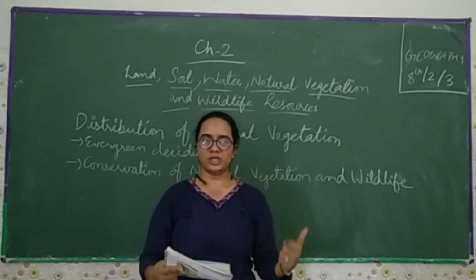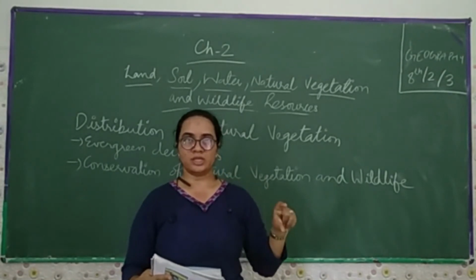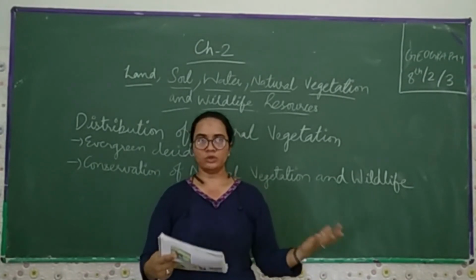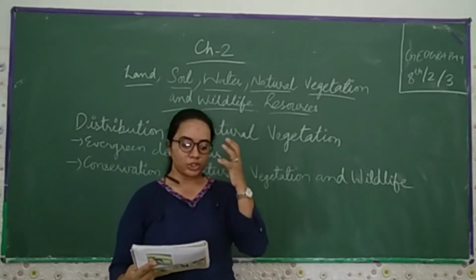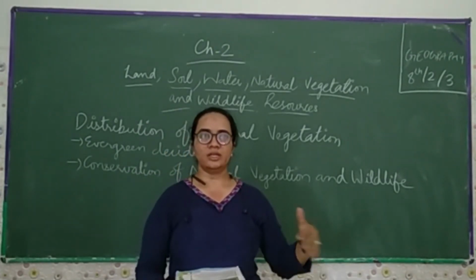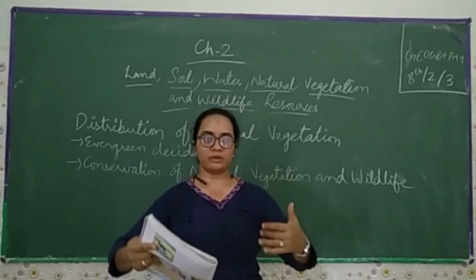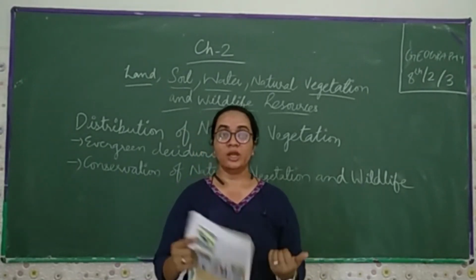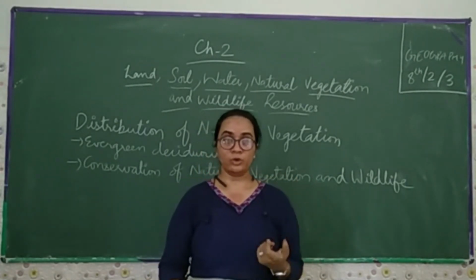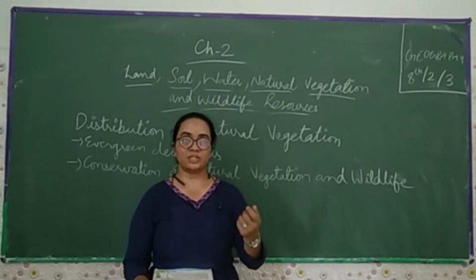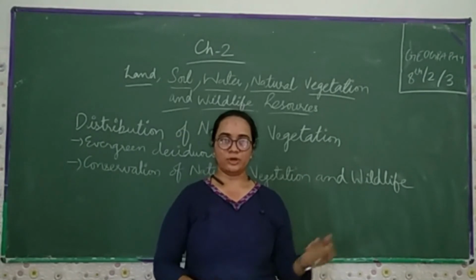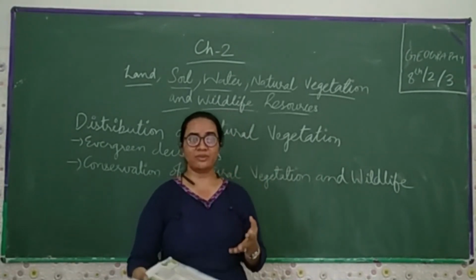I think it's in 2018, the white rhino is going to be extinct. There are only 3 left now. If we can't save them, then it's going to be extinct. So the scientists, to protect the white rhinos, made a test tube baby so that we can save the white rhino, and the future generation and the present generation as well will know what the white rhino is. Think about it, in the whole world, only 3 rhinos are left. That is only the white rhino. I'm not talking about the rhinos of Assam. I'm talking about the white rhino, which is rarely found in this world.